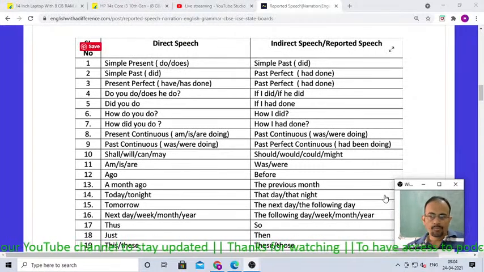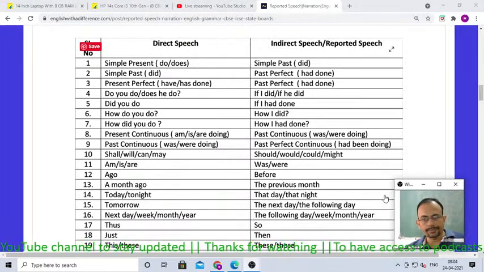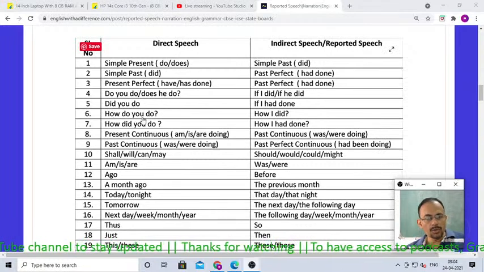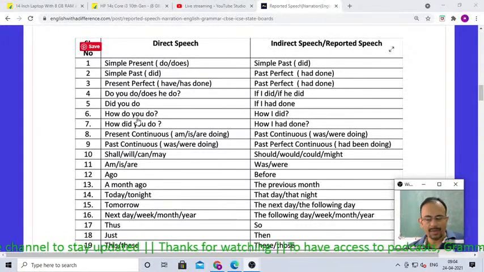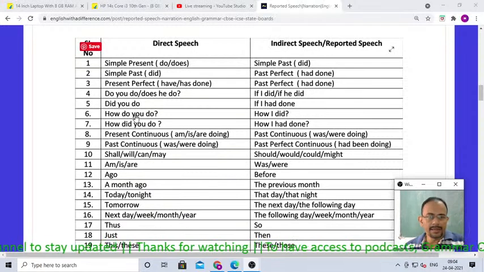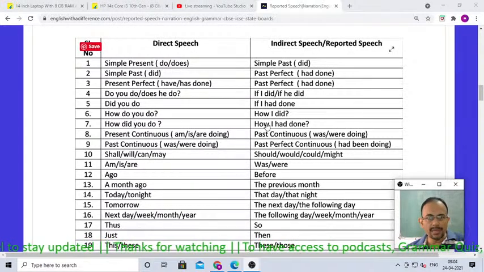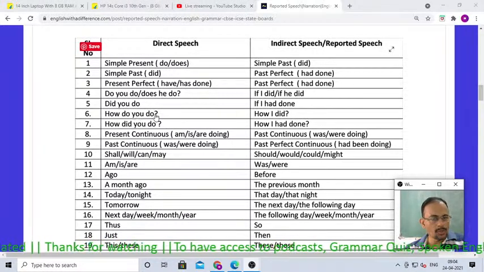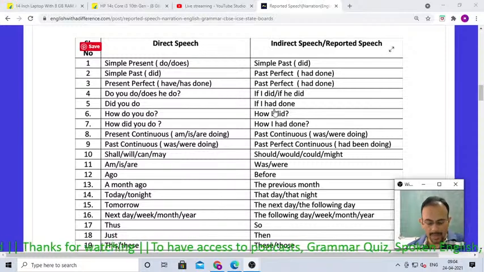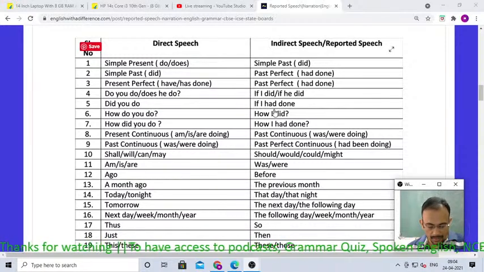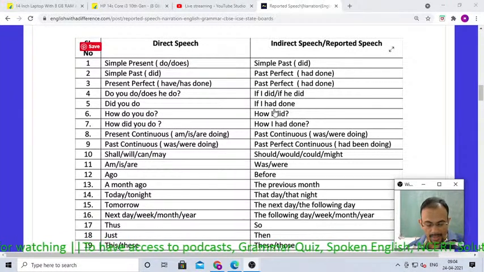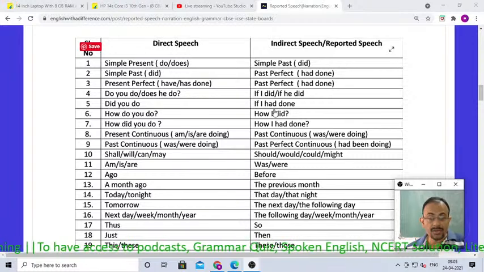Next, you see, how do you do will become how I did. How did you do will become how I had done, because simple past becomes past perfect, and simple present, how do you do, becomes simple past, how I did. So this is how you have to change to the corresponding tense, dear students. It is very important to change to the corresponding tense.